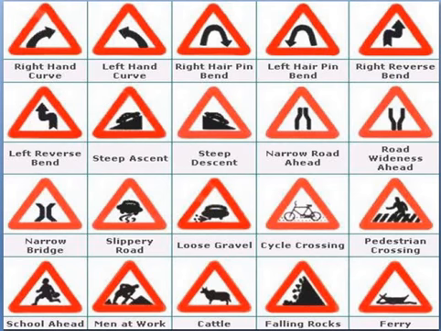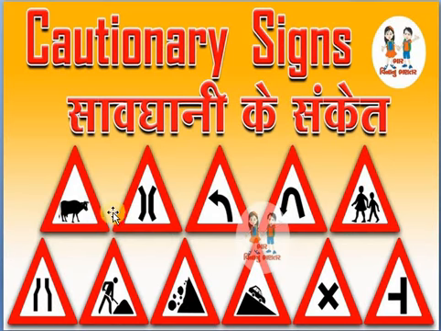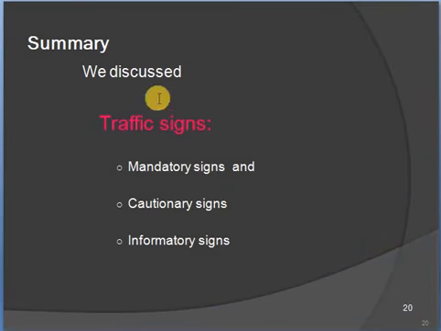Okay. And next, you can see cautionary signs, other symbols. Cows are going here, and it is a left U-turn, and school children are walking. So these are nothing but cautionary signs. So in traffic signs, all these signs are compulsory and required for people to travel a safe journey in a safe manner. Okay. And finally, in summary we have discussed today: traffic signs, mandatory signs, cautionary signs, informatory signs.